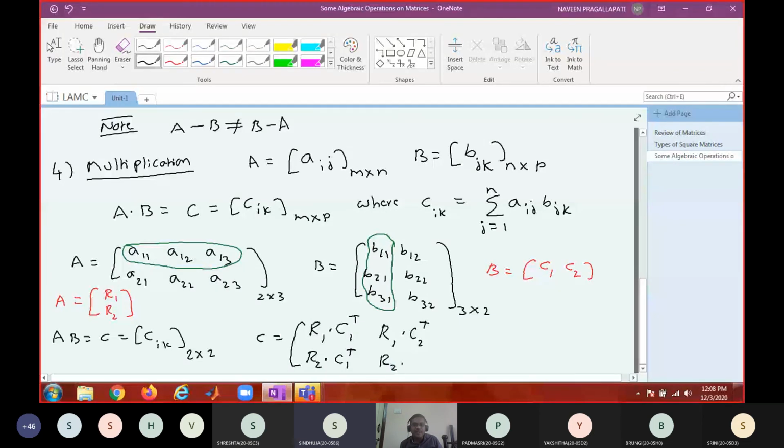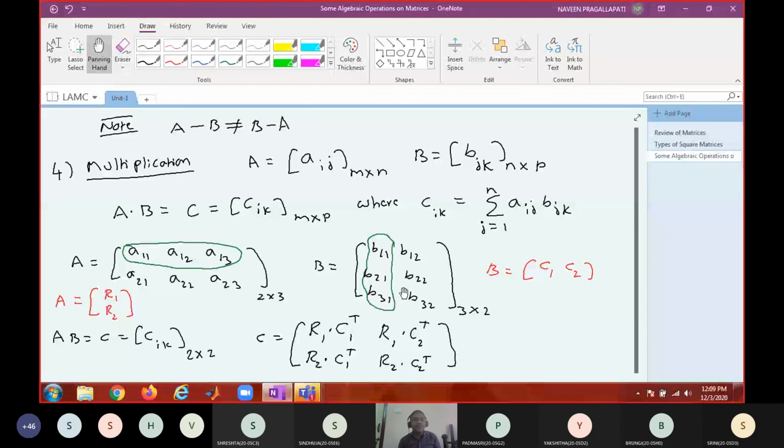Next, R2 dot product with C2 transpose. That's it. Now did you get all the positions? 1 1 position, 1 2 position, 2 1 position, 2 2 position. Am I right? So matrix multiplication is nothing but a dot product of vectors. Matrix multiplication is nothing but dot product of vectors only.